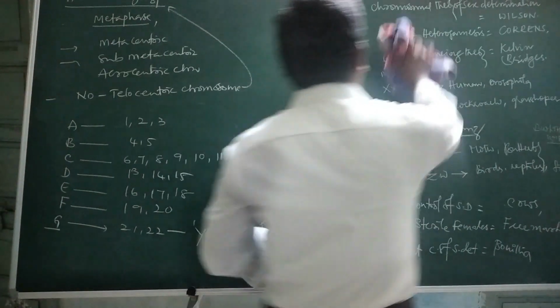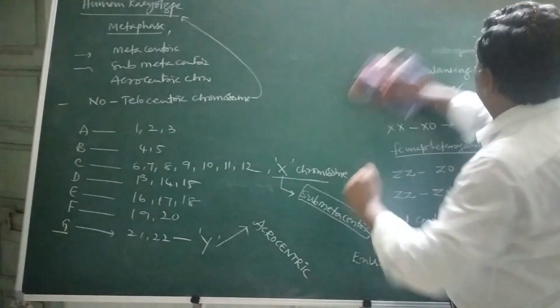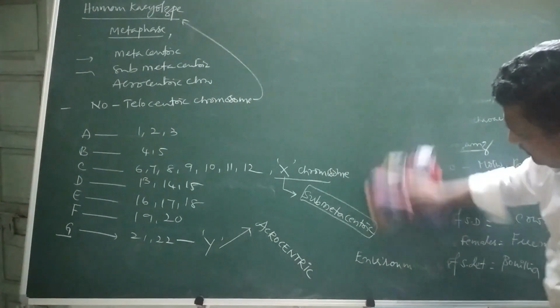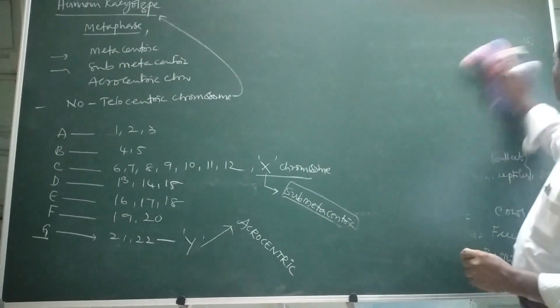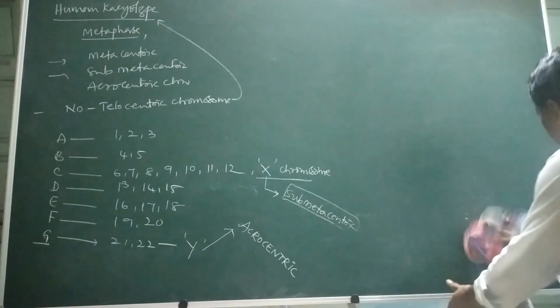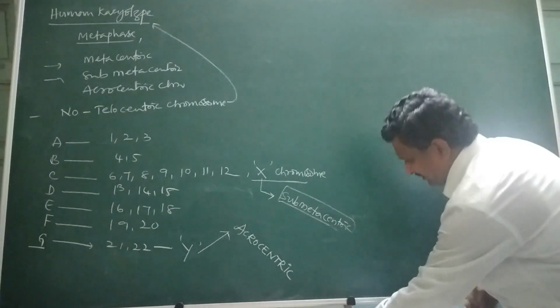The next one: some chromosomal aberrations are also developed here due to the non-disjunction process.